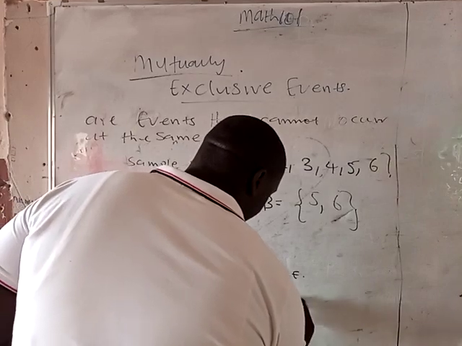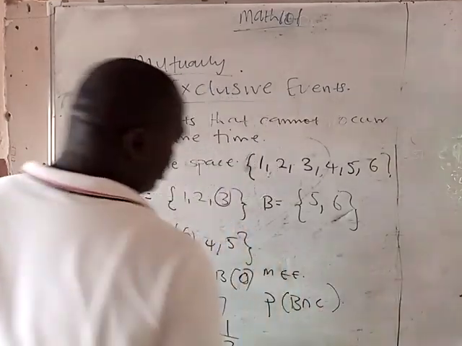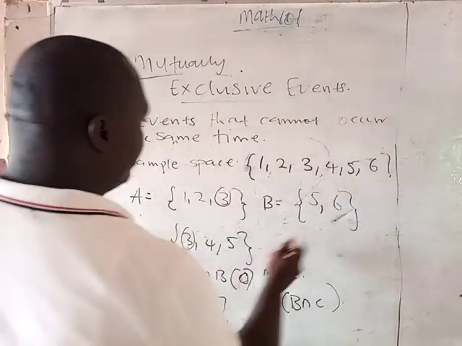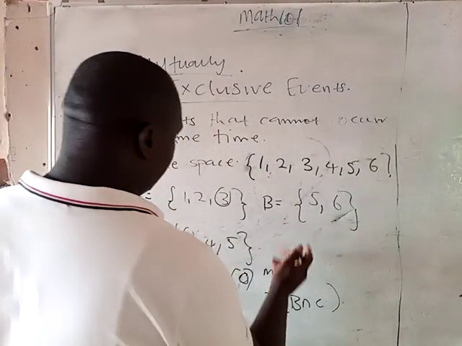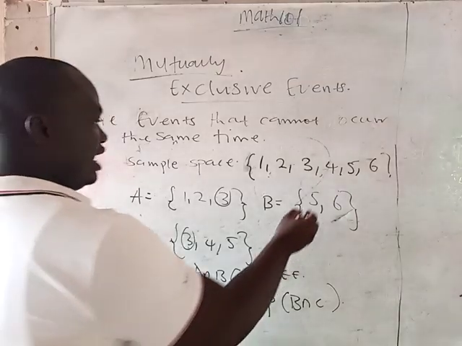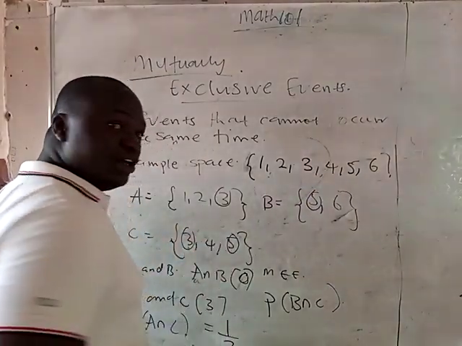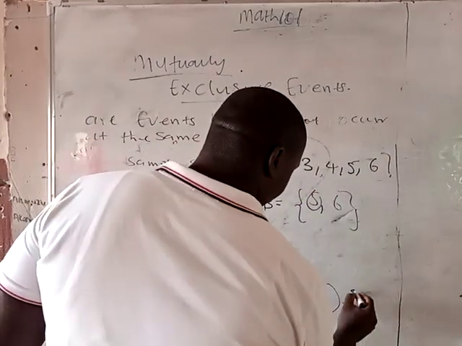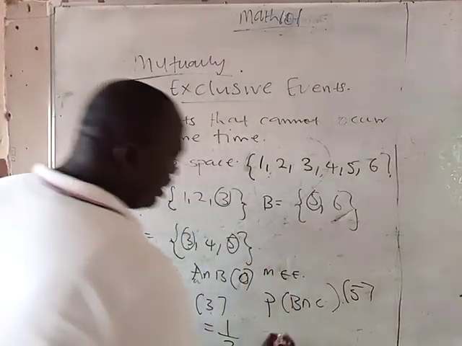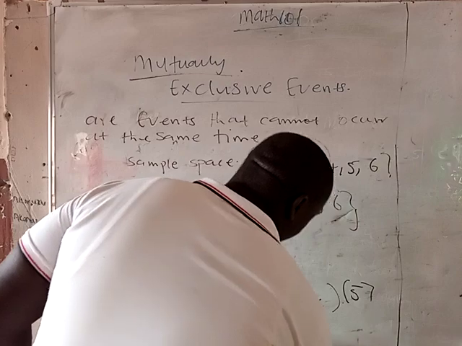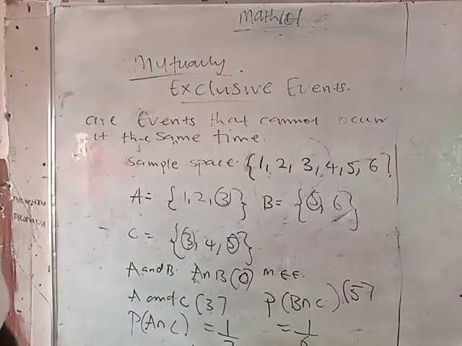Now, what if I ask you the probability of B and C? The first thing you do is to check for the intersection. For B and C, you can see that they only have 5 in common. The intersection is 5. Therefore, the probability is 1 all over 6. Are you with me? Good.